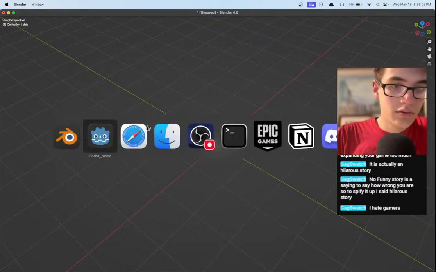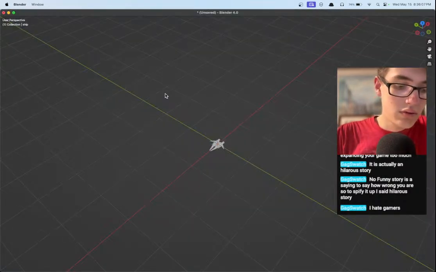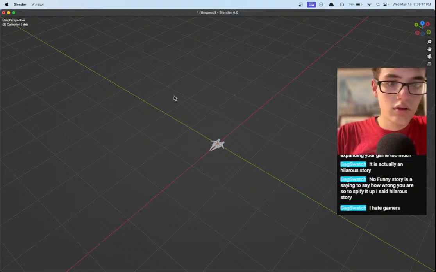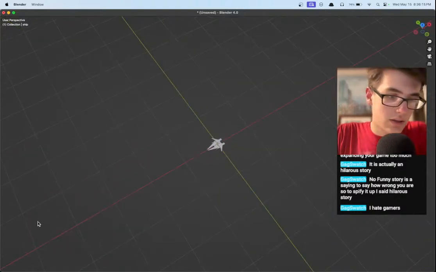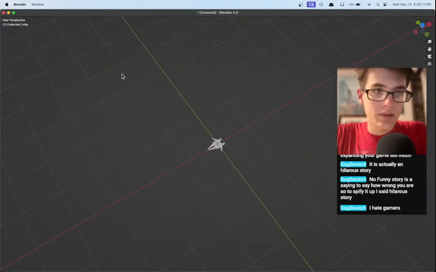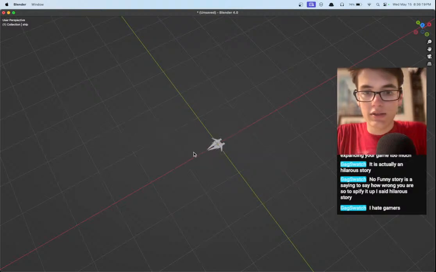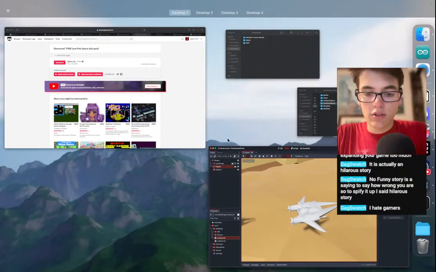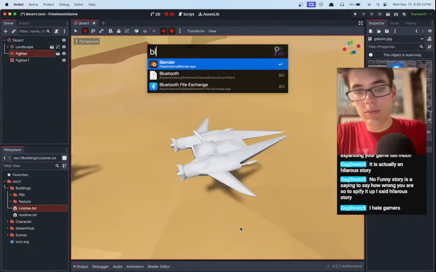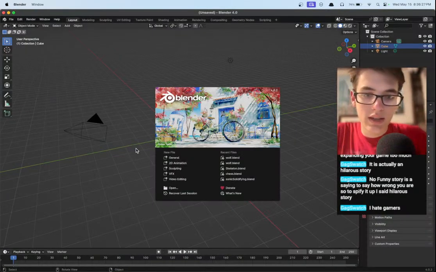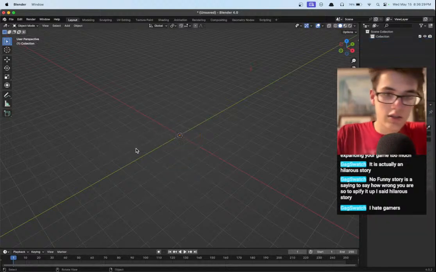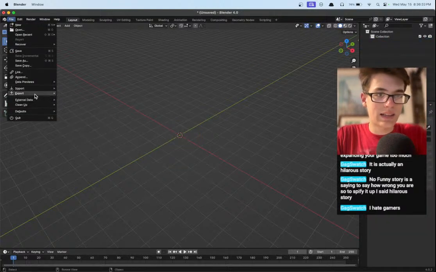What did we do? I genuinely have never done this in Blender before. I don't know what happened, but we've lost all of our UI. Let's start again, and this time we're gonna try to import the OBJ version and see if maybe the OBJ version will import with its actual correct textures, because that would be a lifesaver.